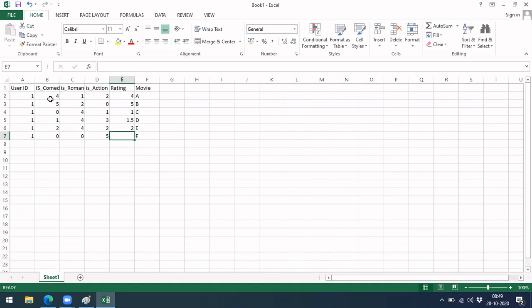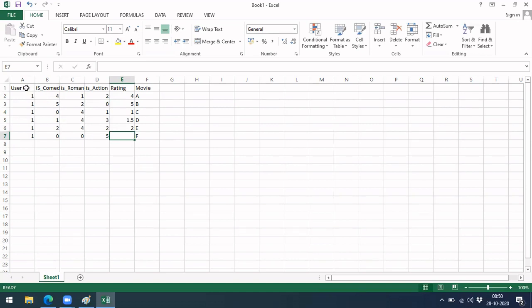We take an average of how he is giving ratings for a comedy movie, on average how he is giving for a romance movie, and how he is giving for an action movie. Depending on that, we take a weightage factor, meaning we multiply this rating by how much comedy content is in it, similarly this rating by how much romance content is in it, and how much action content is in it, and finally we predict the rating. This is a very simple example which I have taken. This way we'll be predicting the new rating here. That is what is done in a recommendation system.